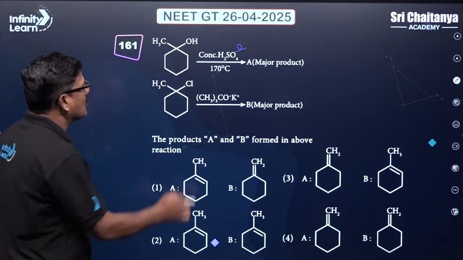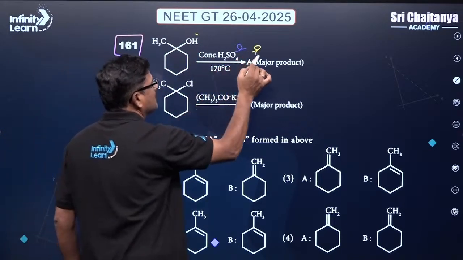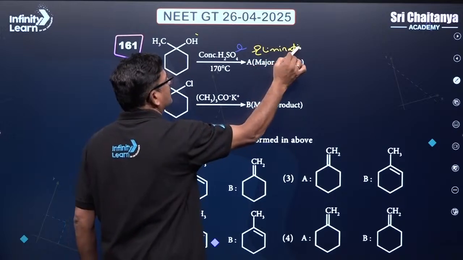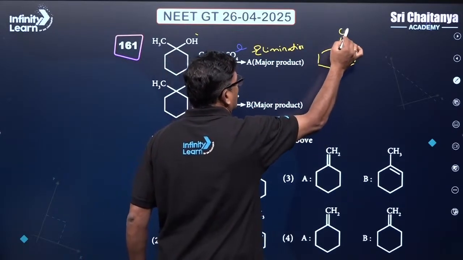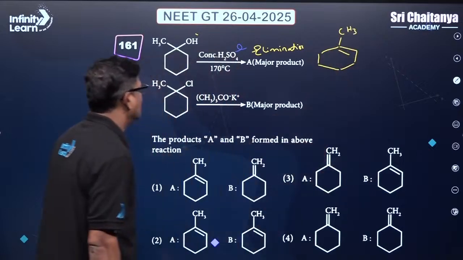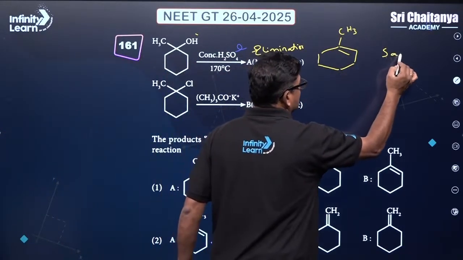And when you use concentrated H2SO4, this is going to be an elimination product. In the elimination product, you are going to use the Saytzeff rule. So the product is going to be like this. When you use the Saytzeff product here, so Saytzeff.